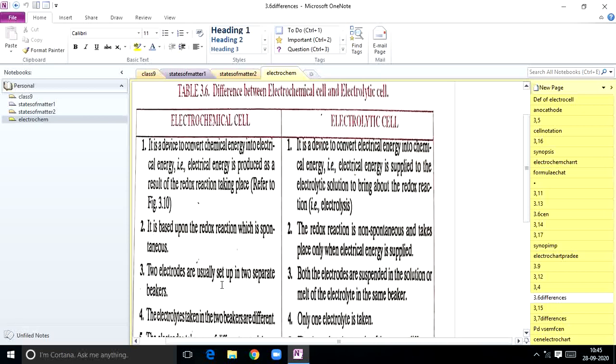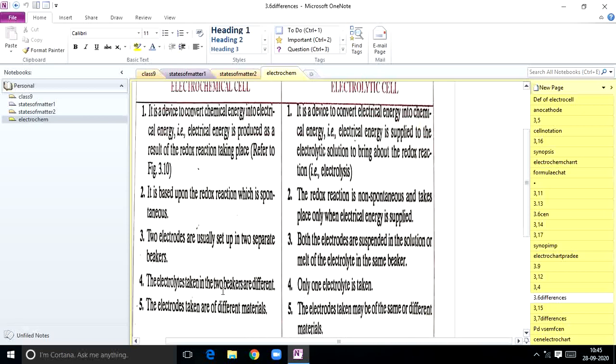Two electrodes are usually set up in two separate beakers. In the electrochemical cell you can see a left side beaker and a right side beaker, the oxidation half cell and the reduction half cell, and those must be connected to the external circuit. But in the electrolytic cell both the electrodes, cathode and anode, are suspended in the same beaker. Only a single beaker will be there, and the cathode and anode rods are dipped in the electrolytic solution. So one beaker in the electrolytic cell, but two beakers in the electrochemical cell. The electrolytes taken in the two beakers are different in the electrochemical cell, but in the electrolytic cell you take only a single electrolyte.